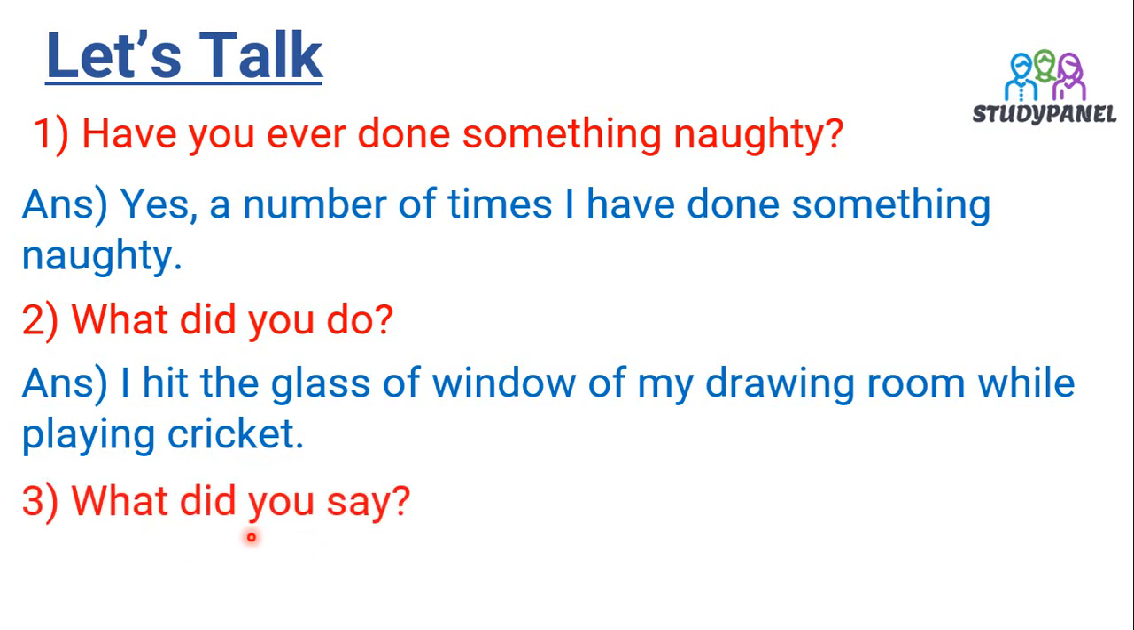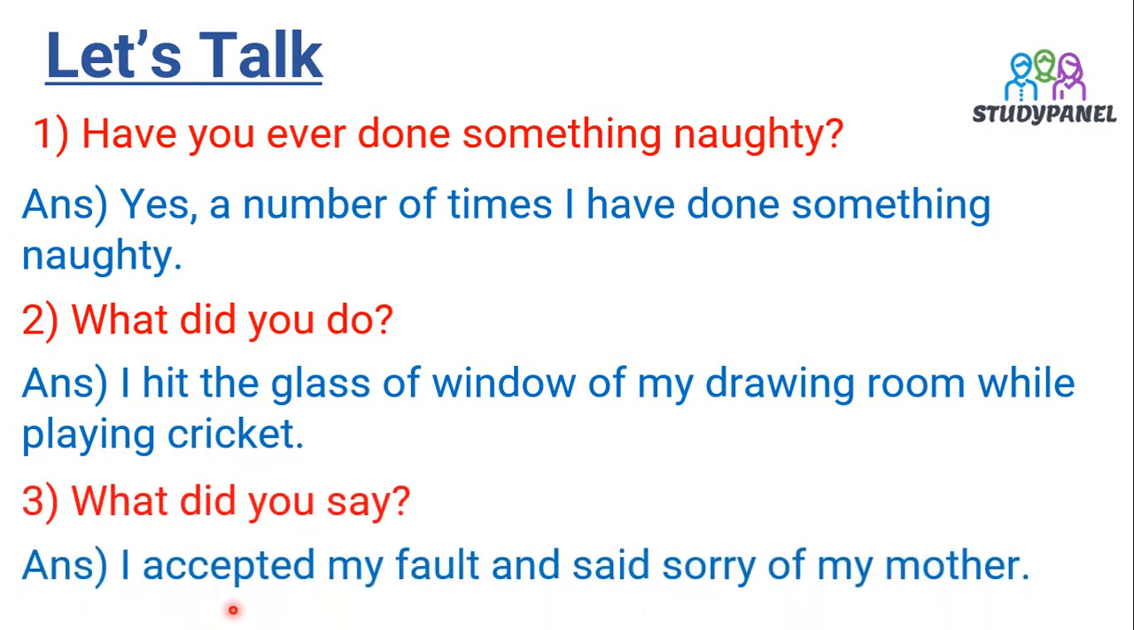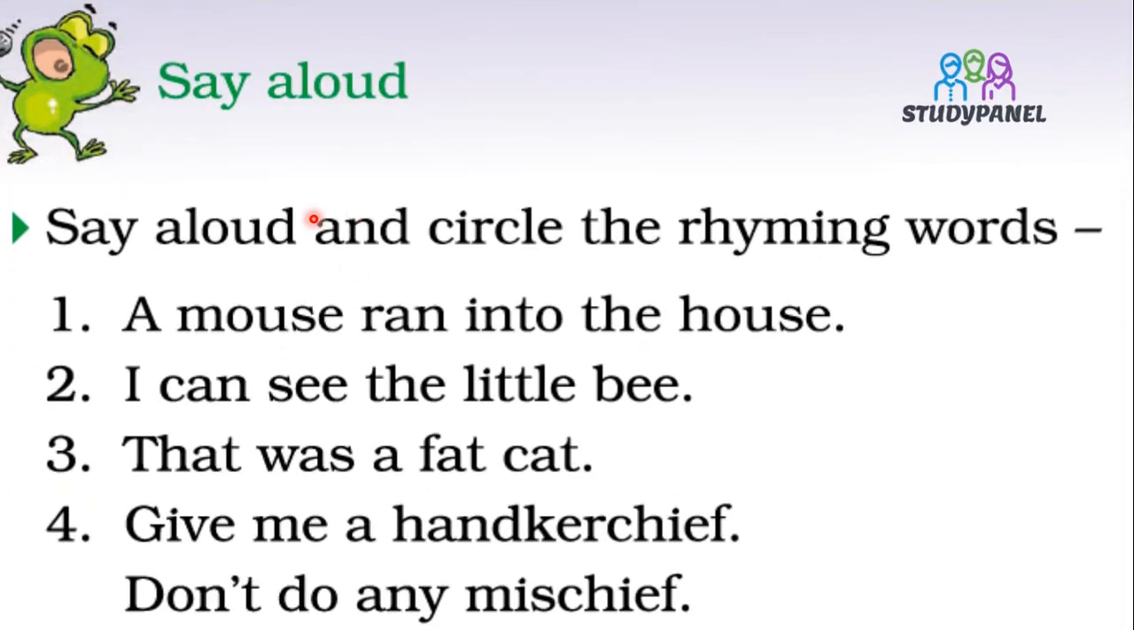What did you say? Obviously, you should accept your mistake. I accepted my fault and said sorry to my mother. Obviously, you should say sorry. You should apologize for that. Now, say aloud. See, these things you have to say aloud. Say aloud and circle the rhyming words. Here we have to find out the rhyming words from these four. Let us see the first one.